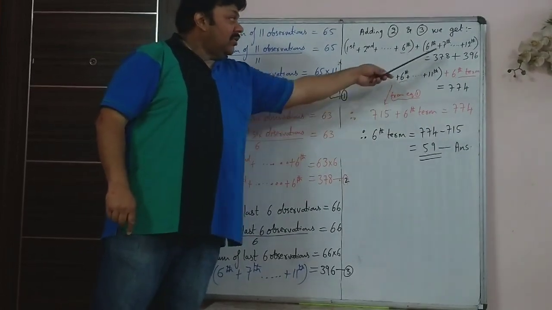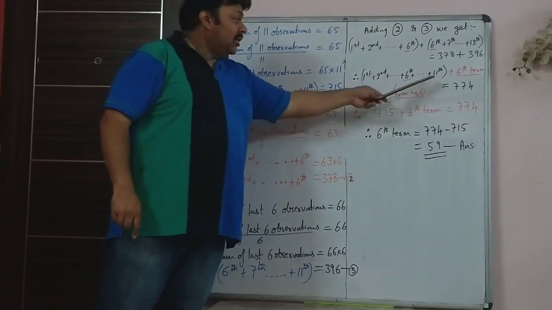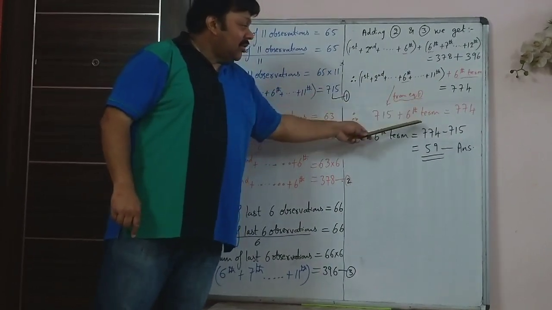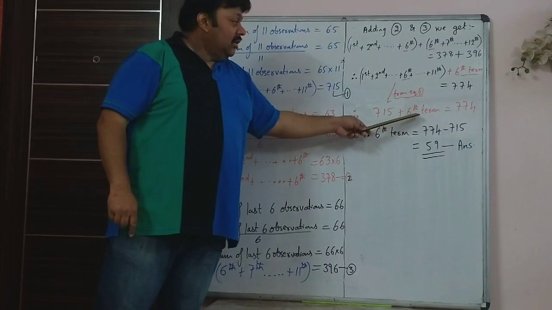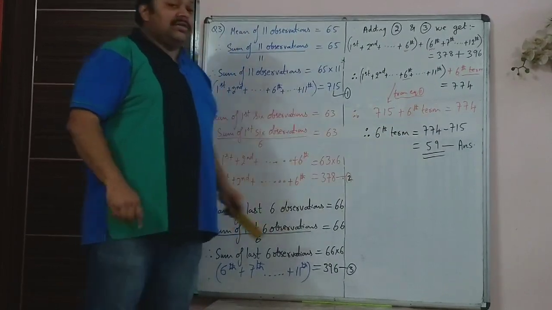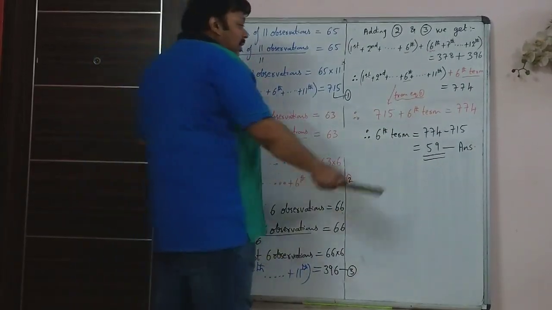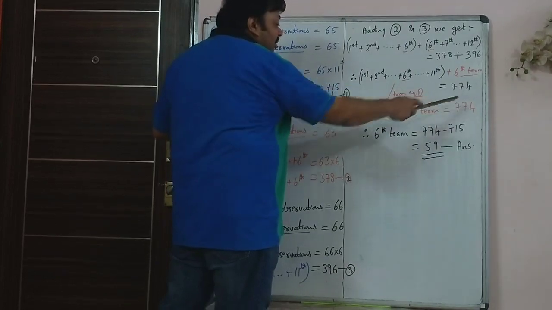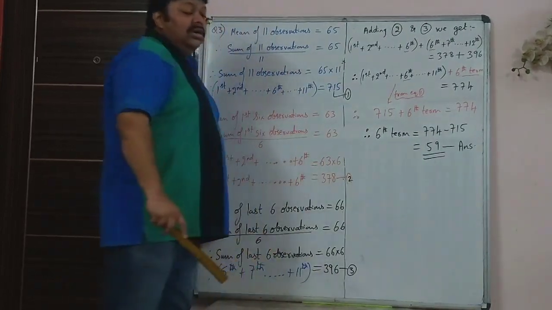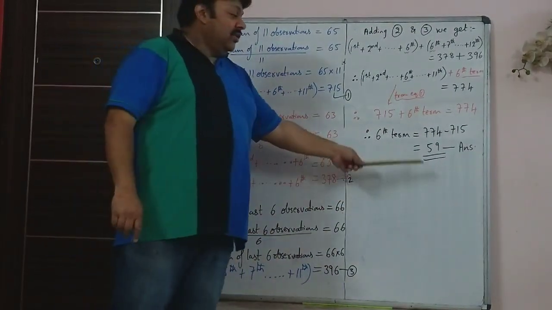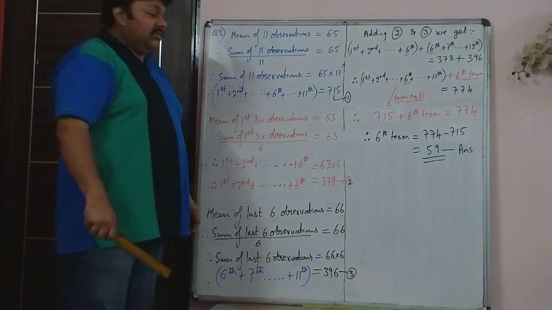Already one 6th observation is taken inside the given data, and the 6th observation, which is repeated, is taken out. So that is 774. So what is the 6th observation? It would be 774 minus 715, so it is 59.